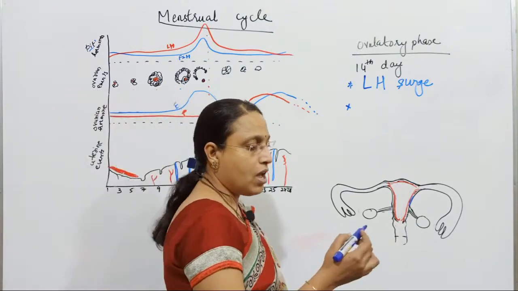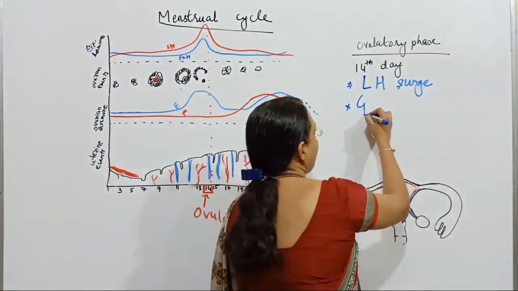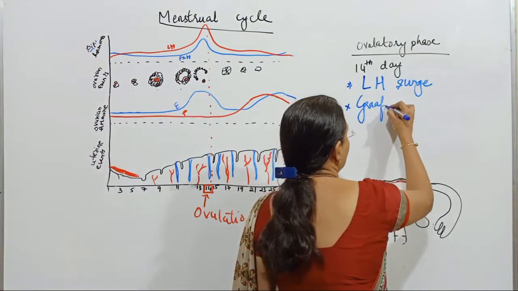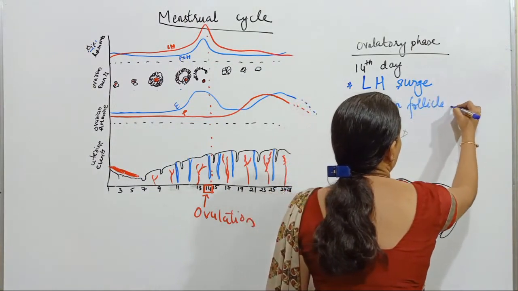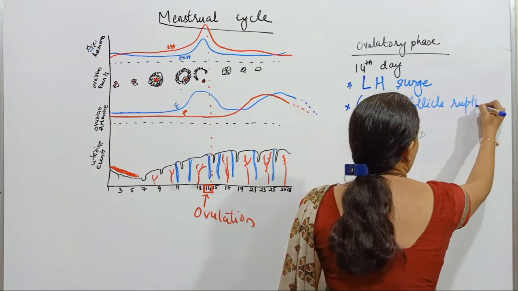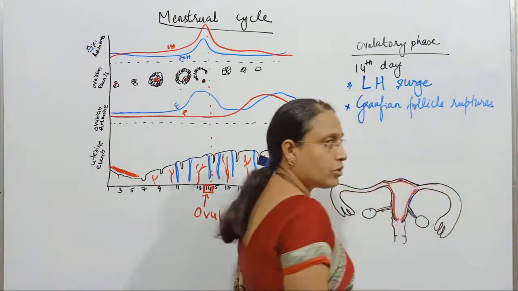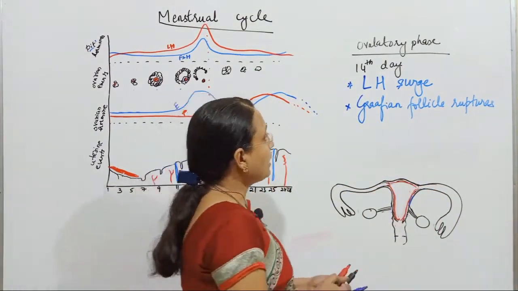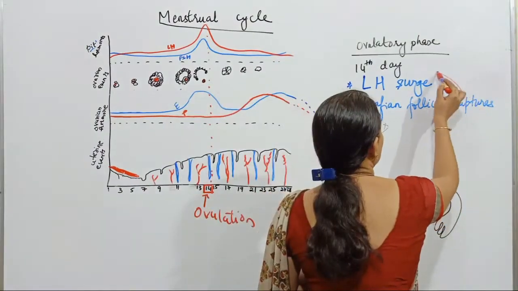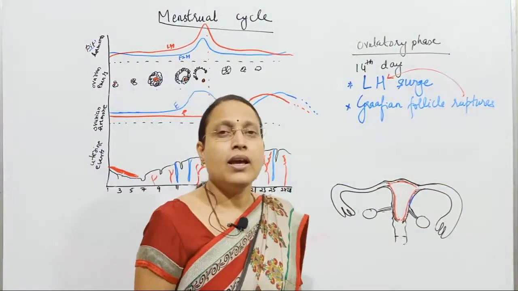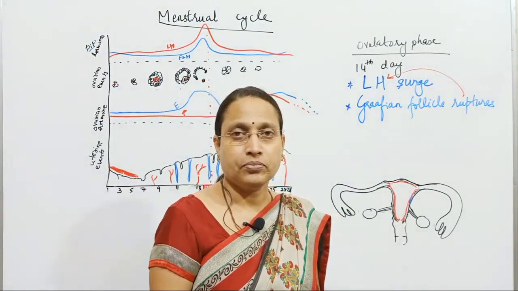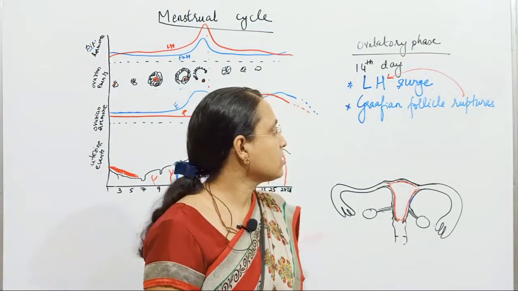So let's see what it does. The Graafian follicle ruptures. The Graafian follicle is going to rupture. Why does it rupture? Due to which hormone? LH hormone. That is due to increase in the concentration of LH.